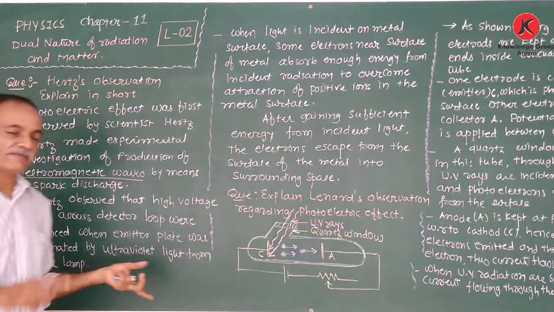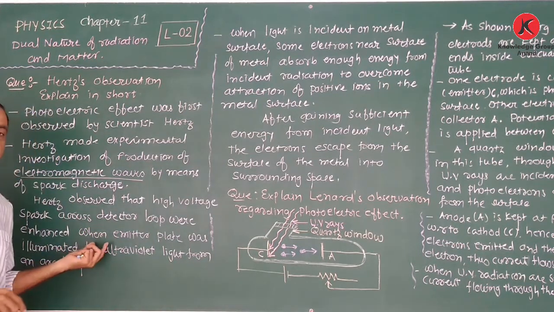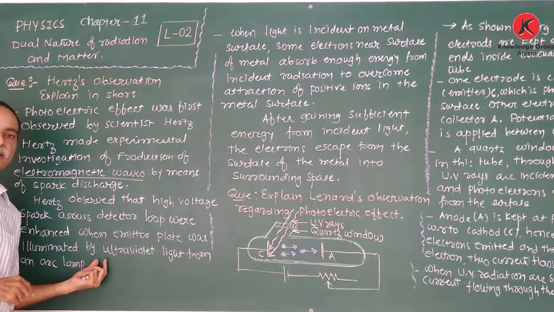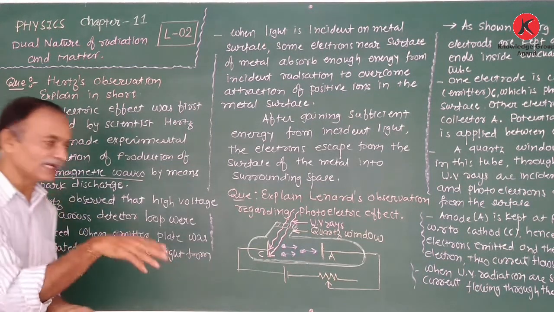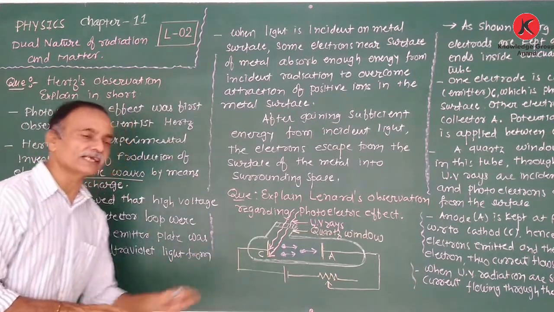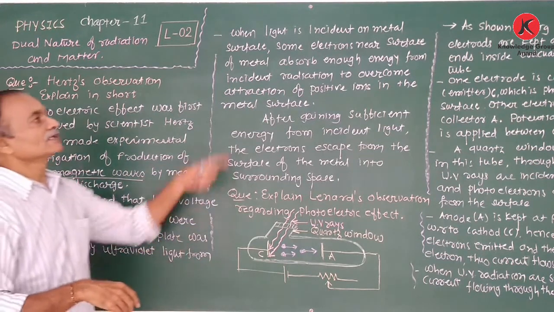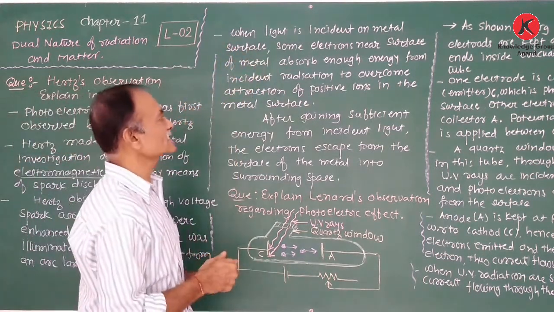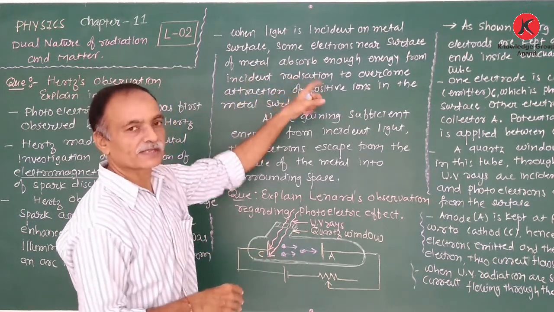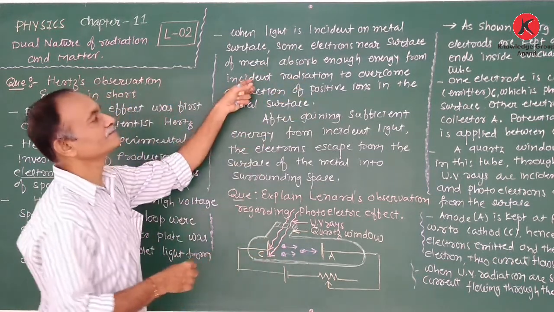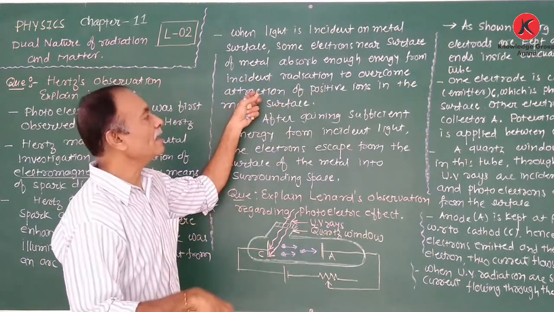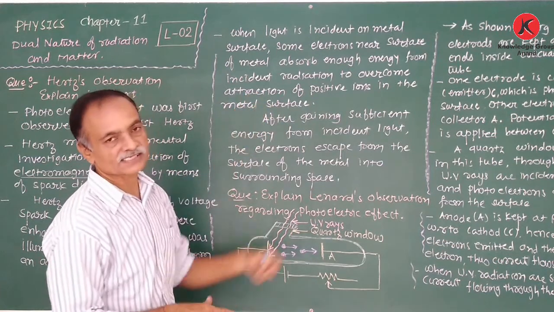That means when ultraviolet light is incident on a metallic plate under high voltage, what happens? When light is incident on a metal surface, some electrons near the surface of the metal absorb enough energy and are attracted by the positive ions in the metal surface.